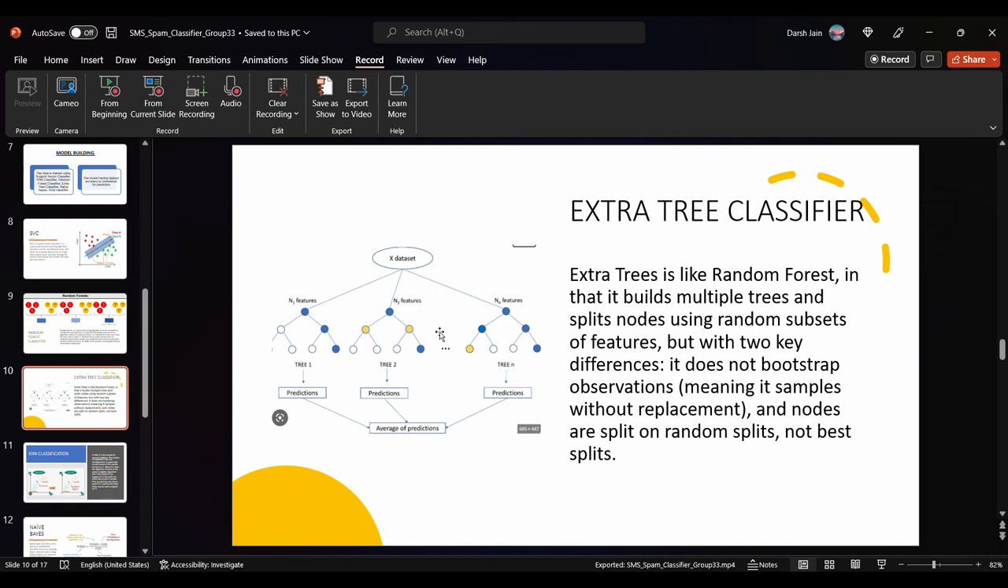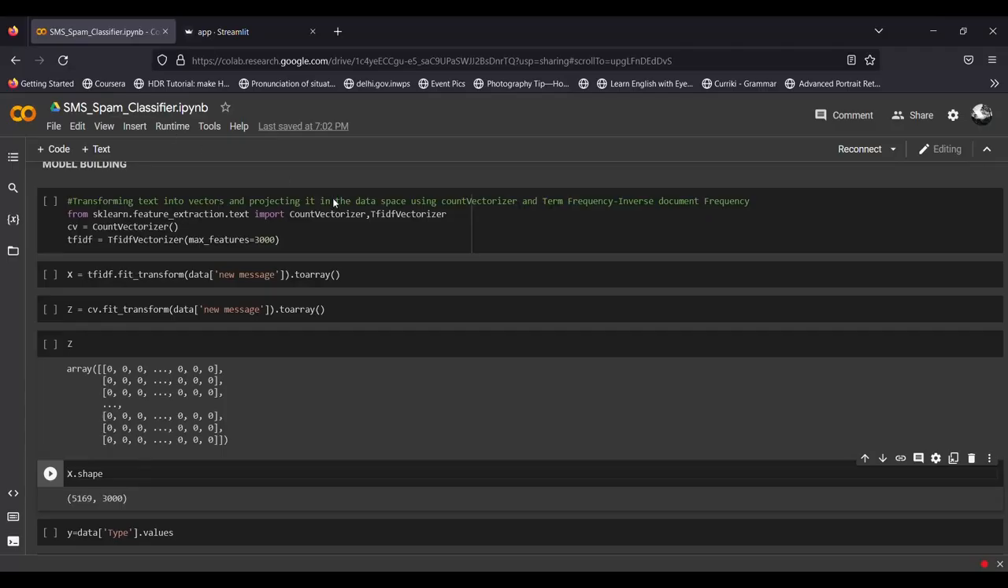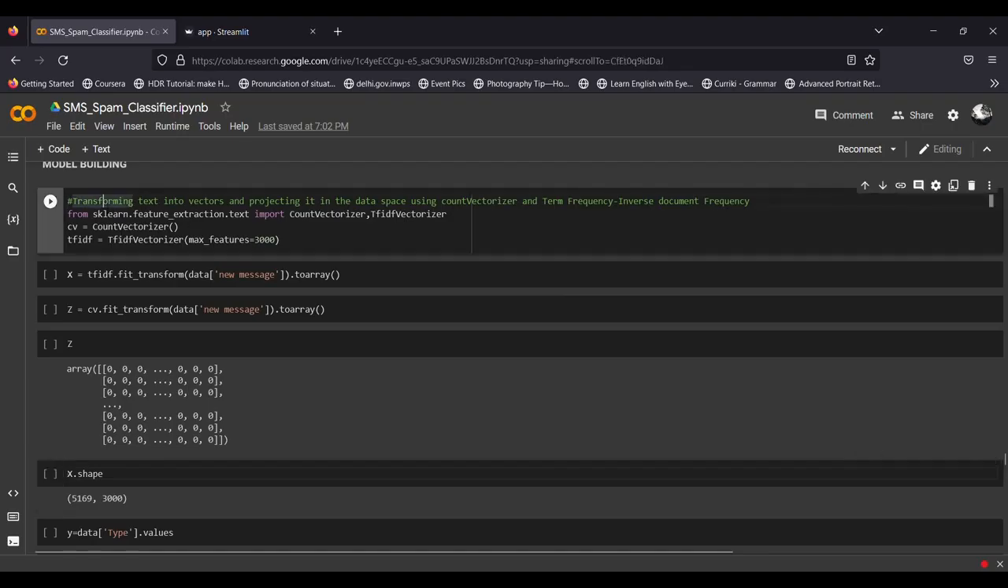So now I'll be explaining a bit of the code. Let's go. So here we are with the code. First of all, we are importing the libraries of count vectorizer and TF-IDF. The purpose of these libraries is to change the text into vectors, as it is easier for our model to deal with vectors rather than text.